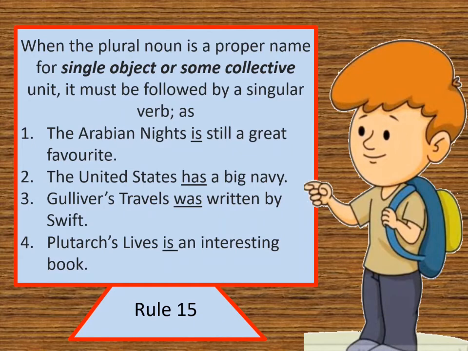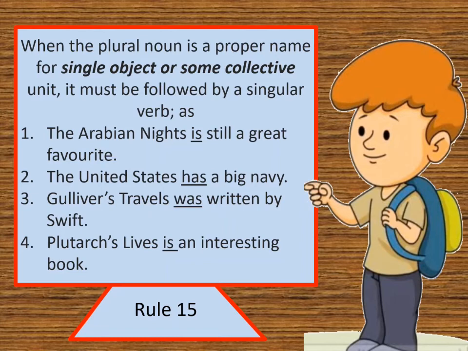When the plural noun is a proper name for some single object or some collective unit, it must be followed by a singular verb, as The Arabian Nights is still a great favorite.